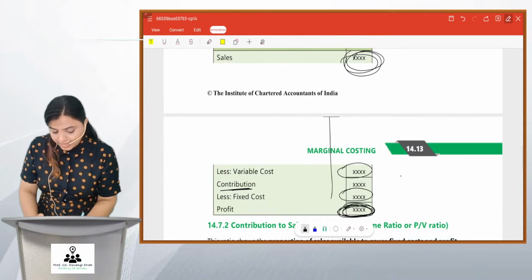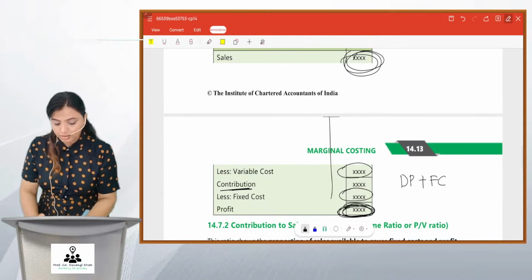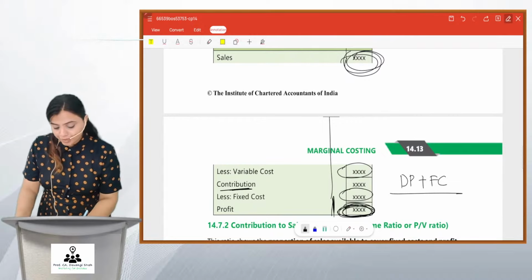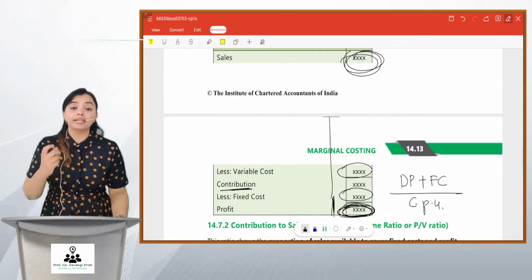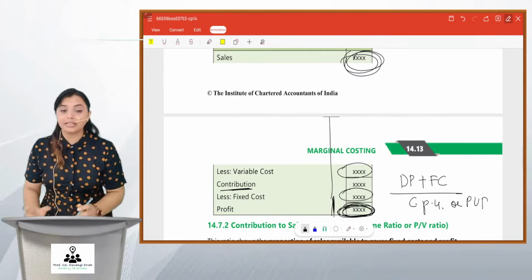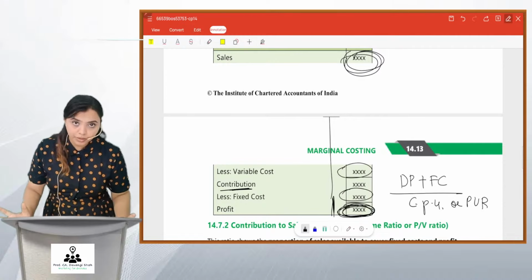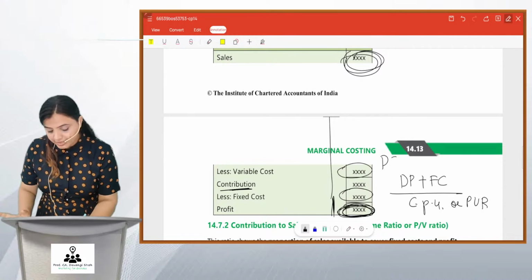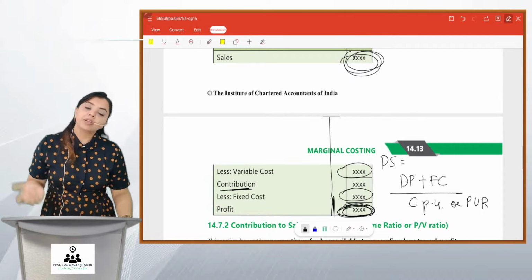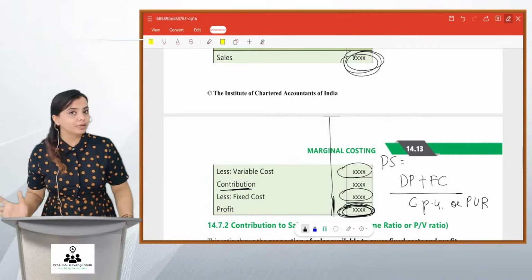You will take desired profit plus fixed cost. You will get the contribution, divided by contribution per unit to get the number of units to be sold, or you can divide it by PV ratio to get the sales value. So this is the formula for desired sales or required sales. It is desired profit plus fixed cost upon PV ratio or contribution per unit.